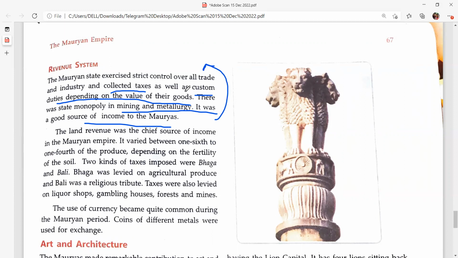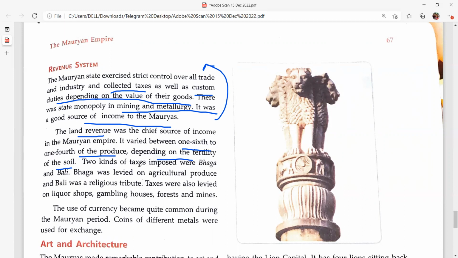Land revenue was the chief source. They took your tax on land revenue also. If you are buying land, you have to pay the land tax, land revenue. It varied between 1/6 to 1/4 of the produce, depending on the fertility of the soil.